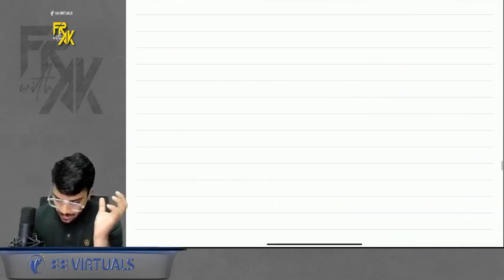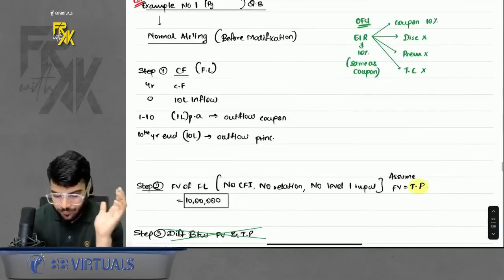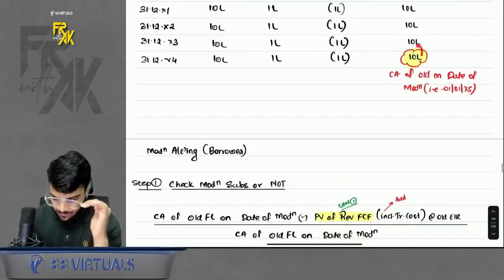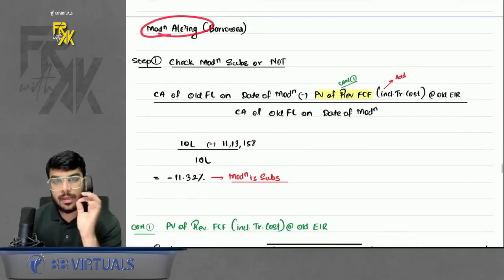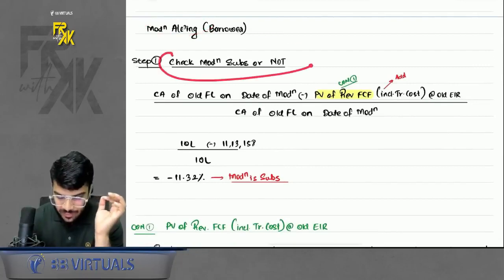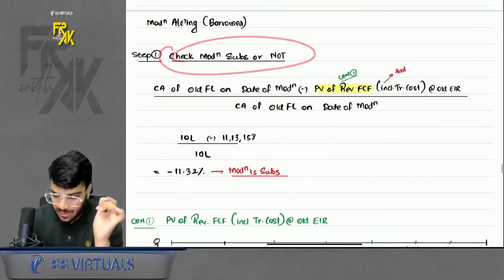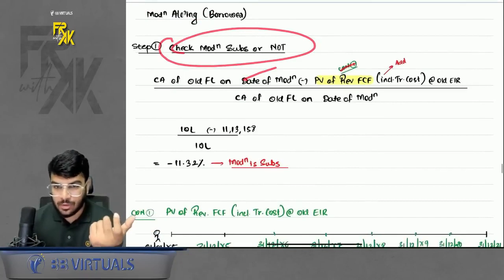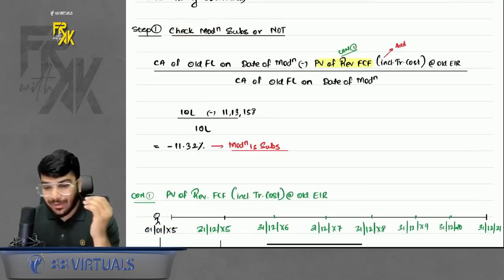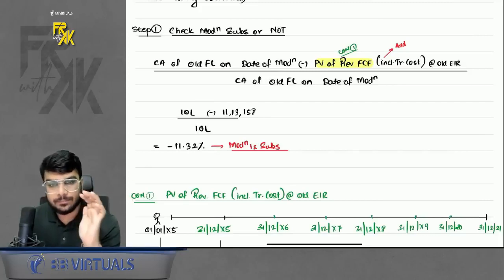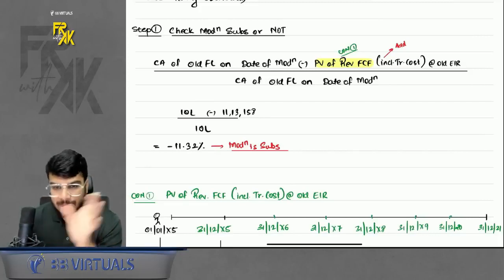How do we do this? Again, the same thing will happen. We will first do the normal accounting till the date of modification. It remains the same. Then we will do the modification accounting. Okay, in this, the first step is to check whether it is substantial or not. The procedure remains the same. Okay, now you can find it on your own. When you check this, you get the answer as 11.32%. Now, can I say it is exceeding 10%? So the modification is substantial.